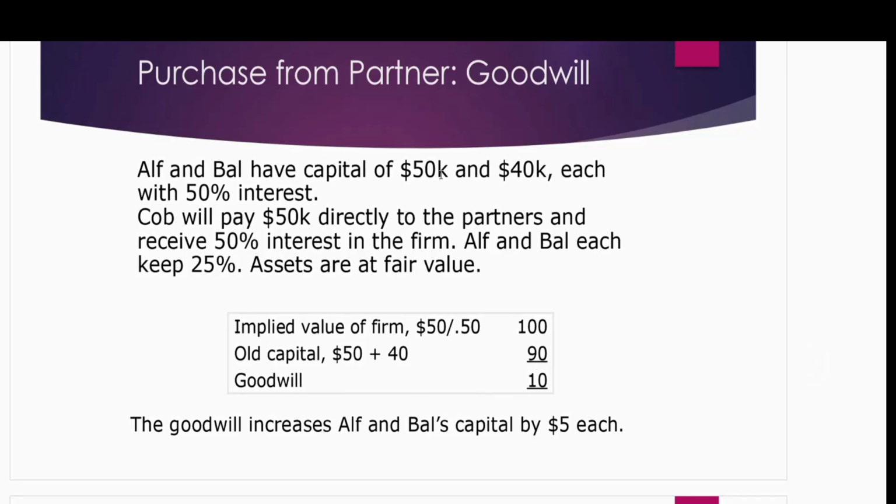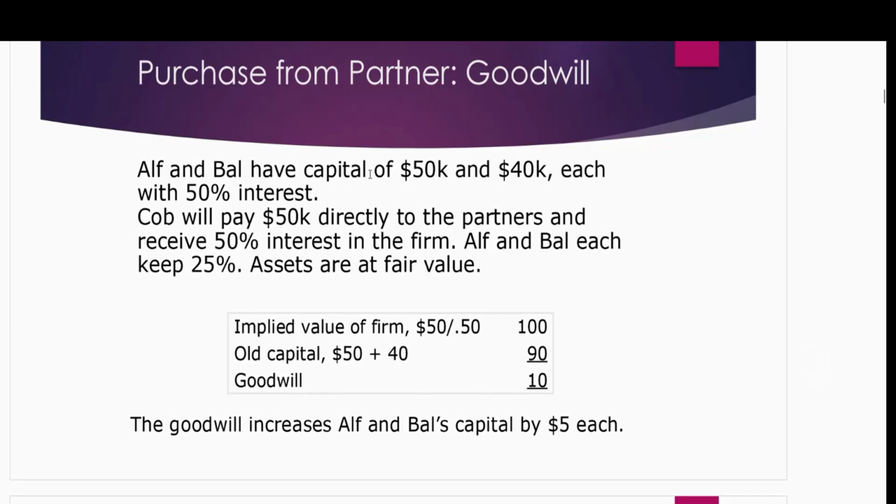We still are in the first scenario in which the new partner is purchasing directly from one or two or all of the old partners. He is not giving anything to the business. So if we follow the goodwill method from our previous discussions of valuation of the business and business combinations, we already studied about it, that if we follow the equity method like we discussed in the partnership previous lecture, we will be following the equity method for the recording of partnership. So in that case, if you want to calculate the goodwill, you need to calculate the implied fair value exactly like business combinations.